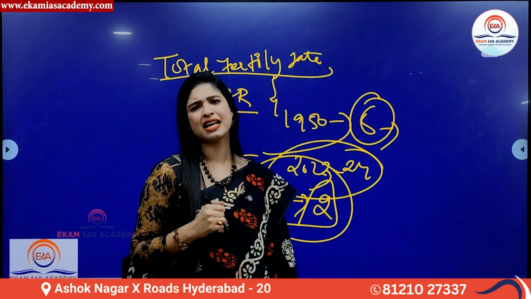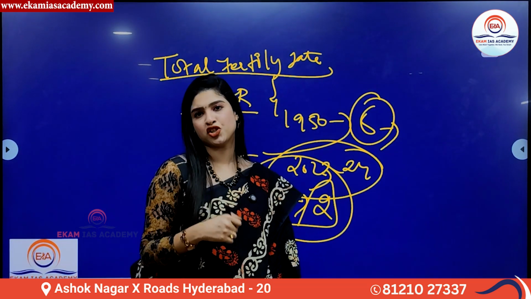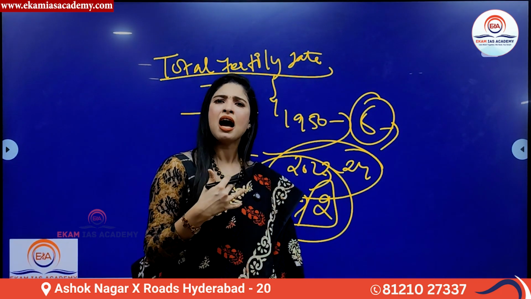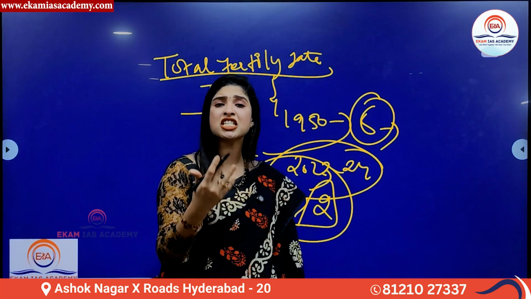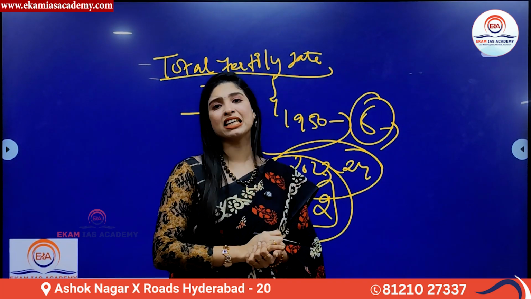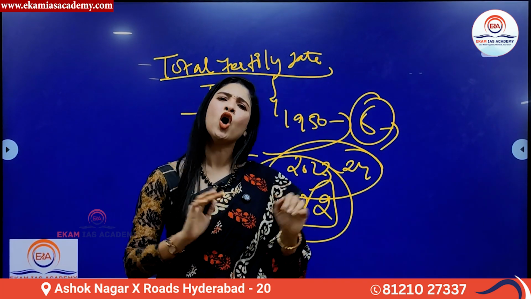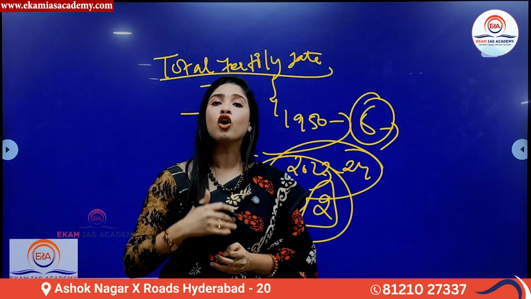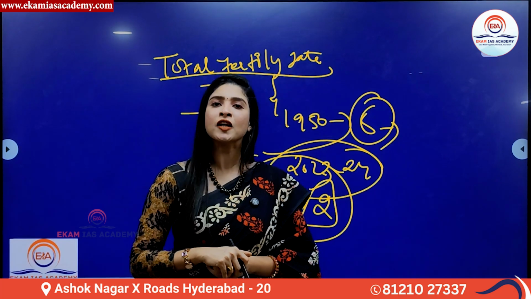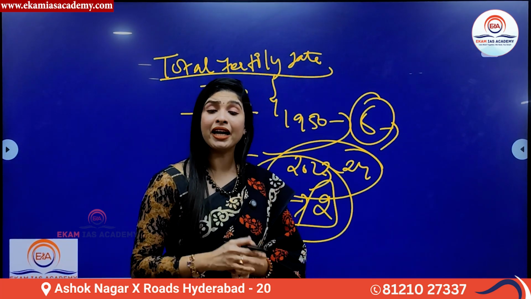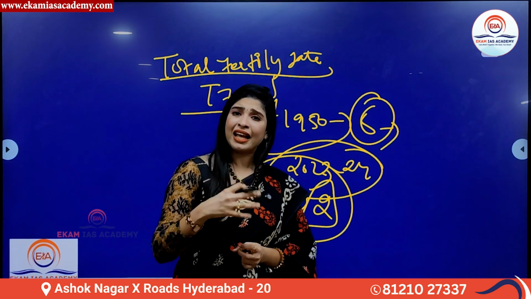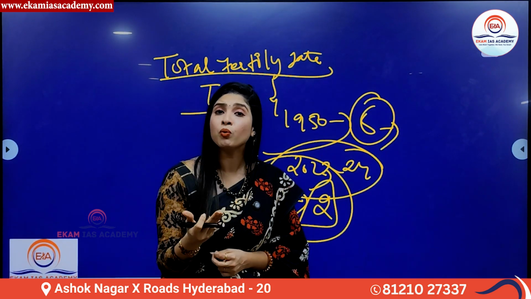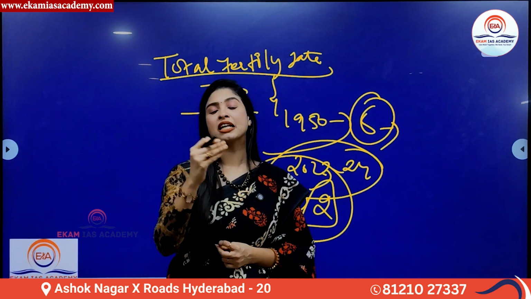There are so many reasons, as I told you. One is lifestyle changes. Second is the empowerment of women. They get more awareness. Even the conscious policy efforts taken by the government, like the family planning program, all these things have led to a reduction in the population. Automatically, that has also contributed to the reduction in the total fertility rate. Apart from that, use of contraceptives like birth control pills and other contraceptive methods has also led to a decline in the total fertility rate.